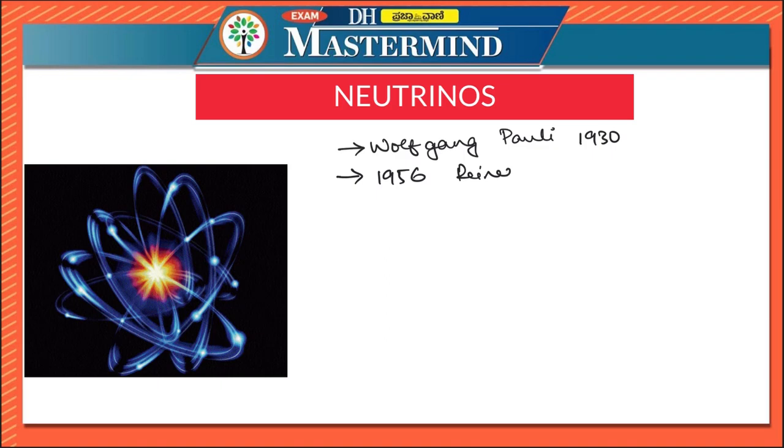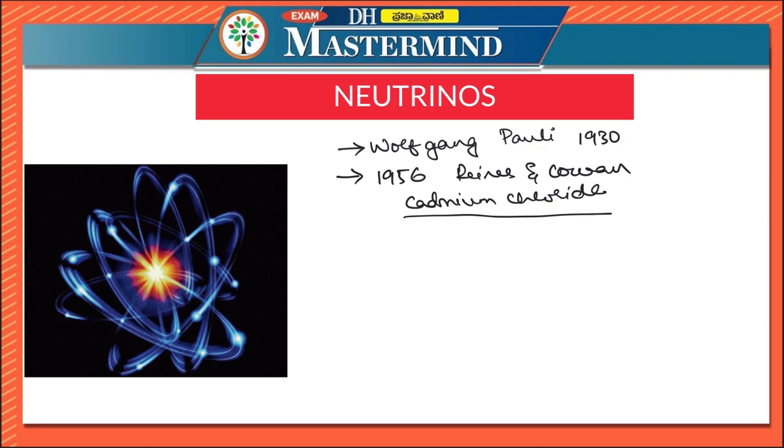Reines and Cowan found the evidence of neutrino interactions by monitoring a volume of cadmium chloride. Please remember this: cadmium chloride with scintillating liquid near a nuclear reactor. So, the evidence of neutrinos was found by Reines and Cowan in the year 1956 while monitoring a volume of cadmium chloride with scintillating liquid near a nuclear reactor.